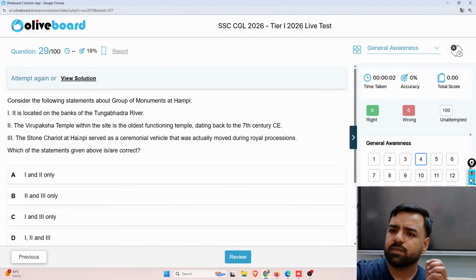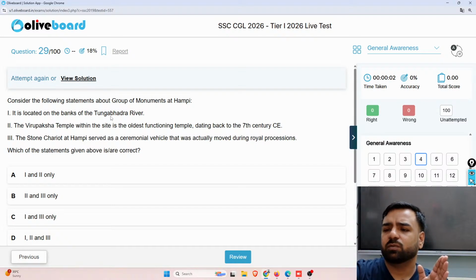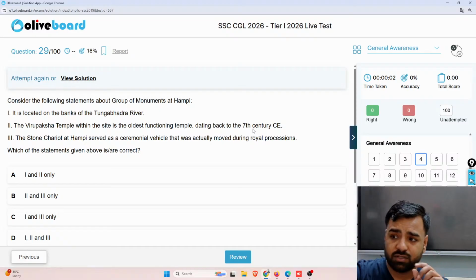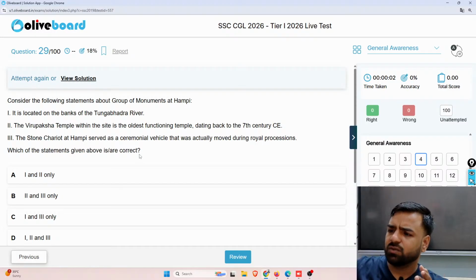So the next question is, consider the following statements about the group of monuments in Hampi. Hampi, this is actually the South Indian part where it was linked with Krishna Dev Rai, right? And yes, we were talking about the tributaries of the Krishna River. So this is the main location. The first option is, it is located on the banks of the Tungabhadra River. It's absolutely correct. Second, the Virupaksha temple within the site is the oldest functioning temple dating back to the 7th century CE. That's absolutely correct. But the stone chariot at Hampi served as a ceremonial vehicle that was actually moving during the royal processions. That is wrong. So C is not the correct answer.